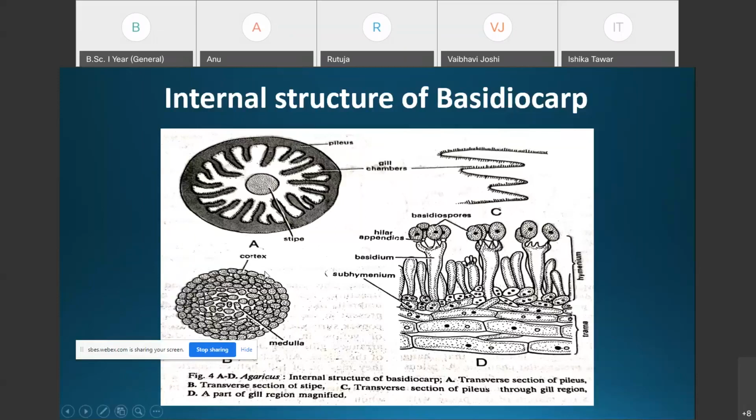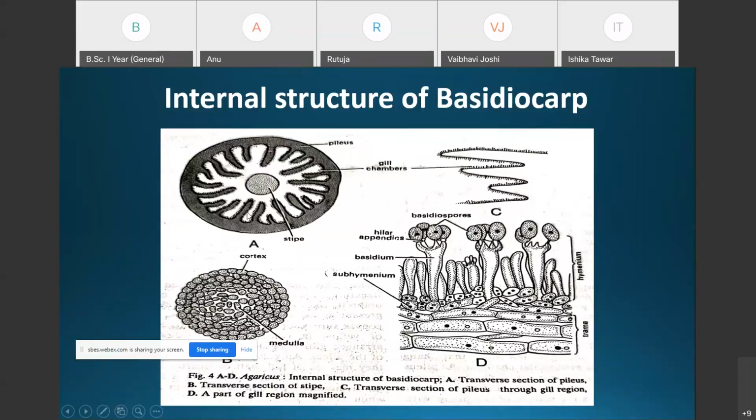Here you can see these hyphae are compactly arranged in the peripheral region, but in the central region the hyphae are loosely arranged, and there are intercellular spaces in the center. The peripheral region of the stipe is known as the cortex, while the central region, where the hyphae are loosely arranged and intercellular spaces are present, is referred to as the medulla. That is the internal structure of the stipe.